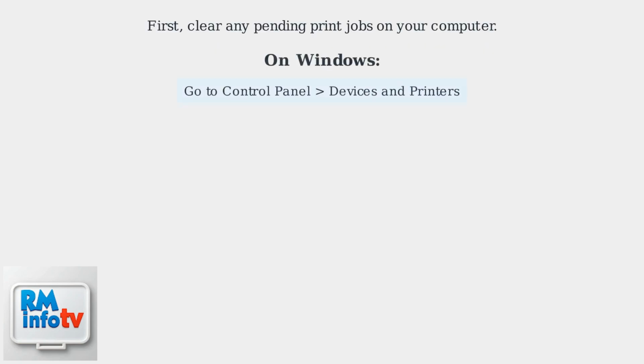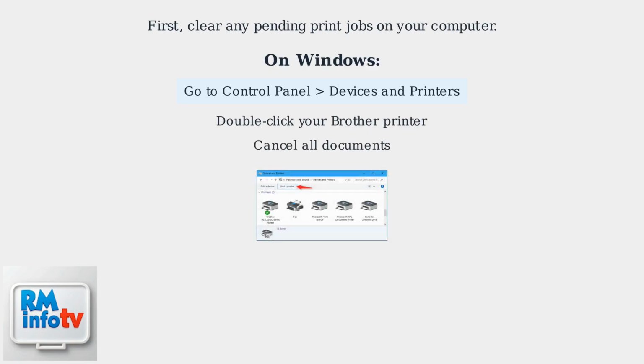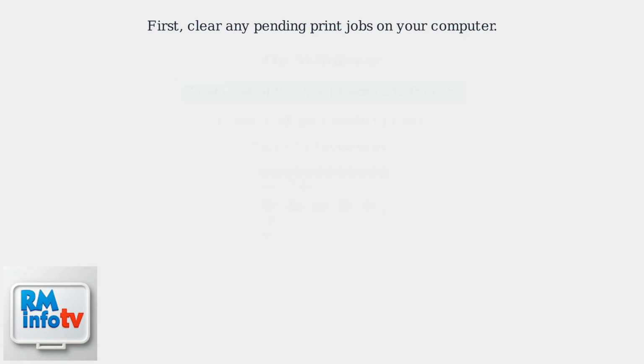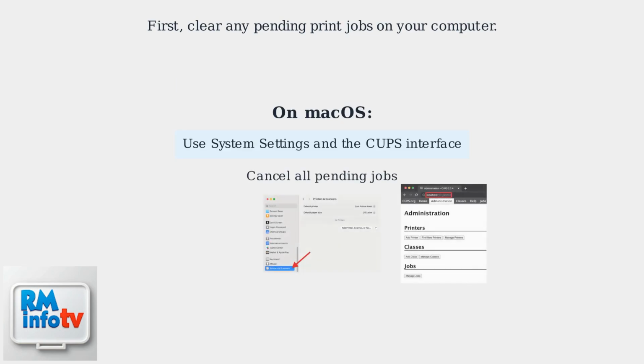First, clear any pending print jobs on your computer to ensure the issue isn't just a backlog. On Windows, navigate to Control Panel, then Devices and Printers. Double-click your Brother printer and cancel all documents. On macOS, use System Settings and access the CUPS interface to cancel all pending print jobs. This step ensures the problem isn't simply a backlog of print jobs.